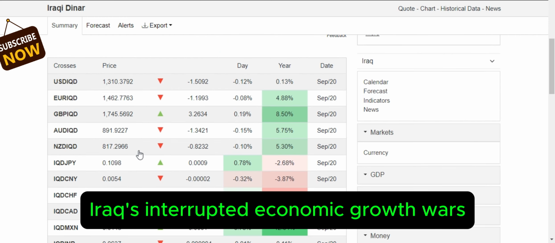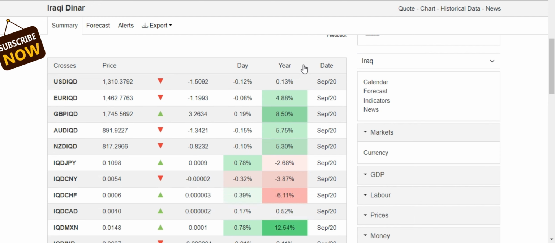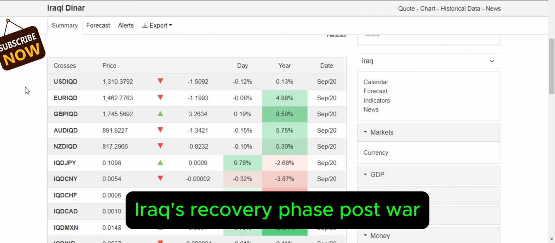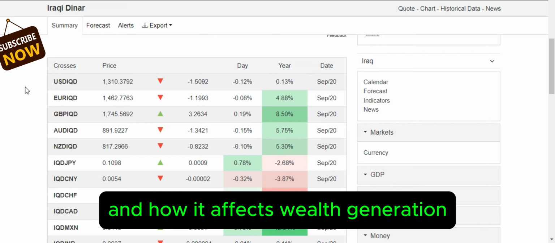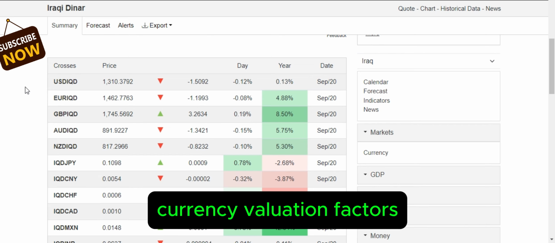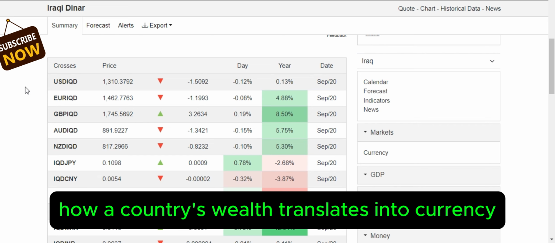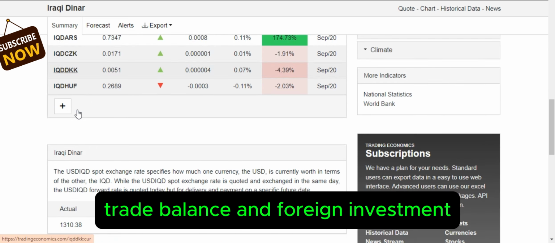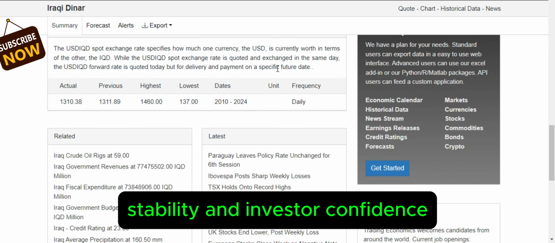Iraq's interrupted economic growth: wars, sanctions, and political instability. Iraq's recovery phase post-war, and how it affects wealth generation. Currency valuation factors. How a country's wealth translates into currency strength. The role of foreign reserves, trade balance, foreign investment, stability, and investor confidence.